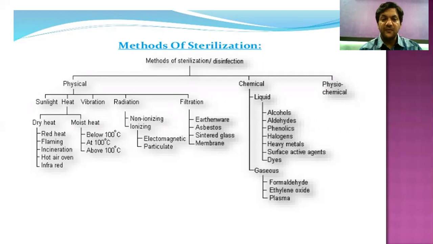Sterilization with heat is very famous, that is dry heat and moist heat: dry heat by hot air oven and moist heat by the autoclave. Radiations are ionizing or non-ionizing, and filtration is done by various kinds of filters. Nowadays HEPA filters are also used. They are called high efficiency particulate air filters.